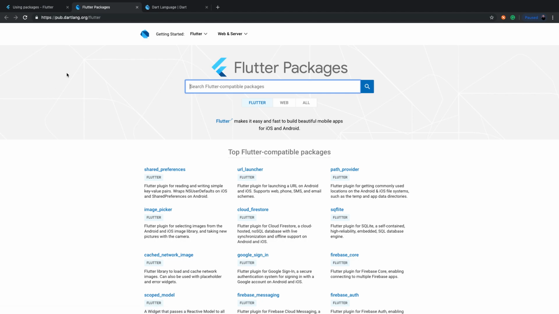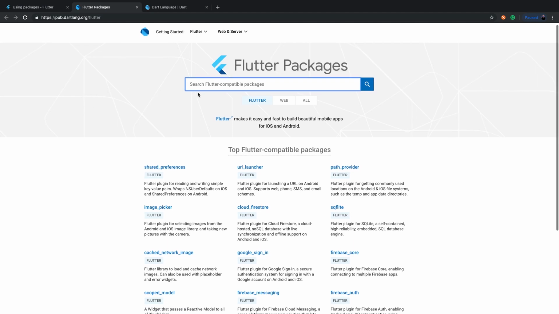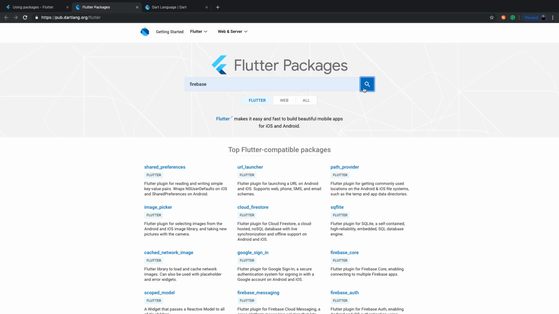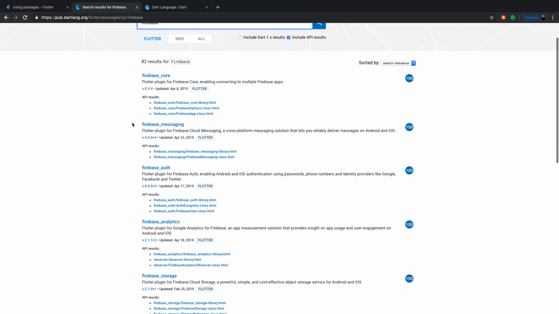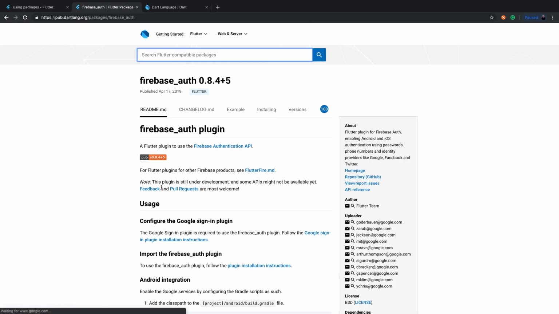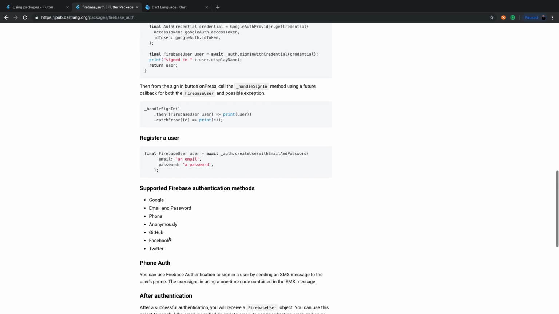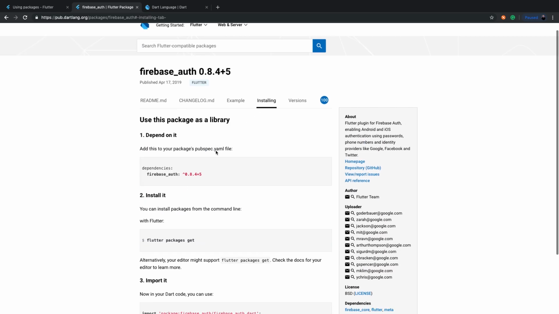Now this packages site is awesome. It allows you to look up different things that you want to integrate. So for example, I've done a lot of Firebase. Okay, so I'll look up my Firebase, and it gives you all the packages that you need, right? Firebase messaging, Firebase core, Firebase auth. Okay, and then you come here, and then you'll be able to see, oh, where are my dependencies on Android, iOS, and then of course installing it.